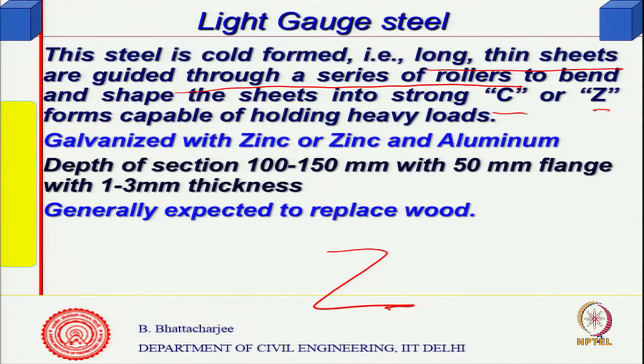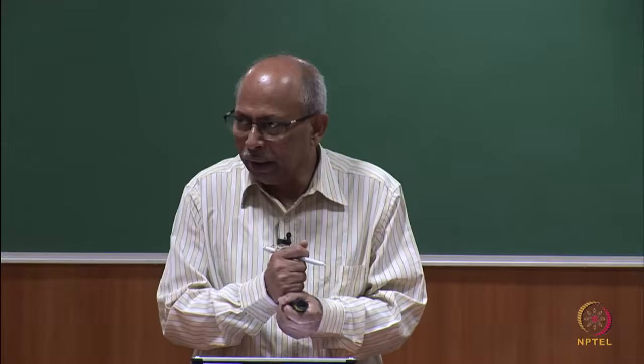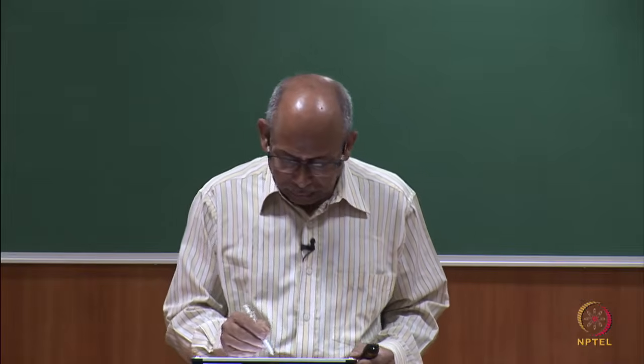So, you can have sections like this or sections like a channel section C, capable of holding heavy loads. So, this is actually work hardened steel. You have already given some permanent deformation as it has come between a number of rollers, and you have several passes. So, thickness will reduce after each pass. The material is the same, that means you have densified it, or actually work hardened it altogether.